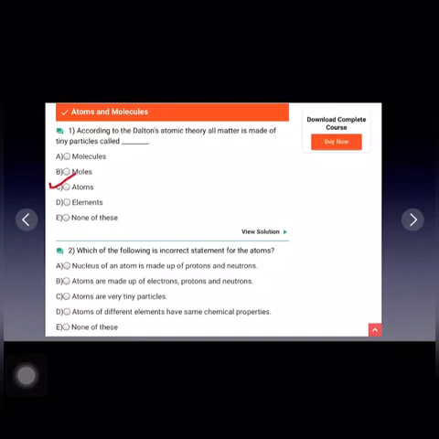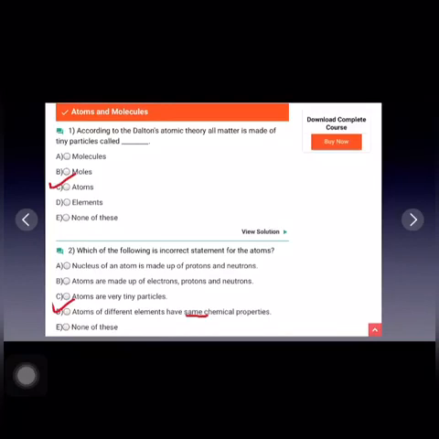Now the next question is, which of the following is an incorrect statement for the atoms? Now you have to find out the incorrect statement. Nucleus of an atom is made up of protons and neutrons. This is correct. Atoms are made up of electrons, protons and neutrons. This is also correct. Atoms are very tiny particles. This is also correct. Next is, atoms of different elements have same chemical properties. So this is the incorrect statement. Atoms of different elements have different chemical properties, and the atoms of same elements have same chemical properties.